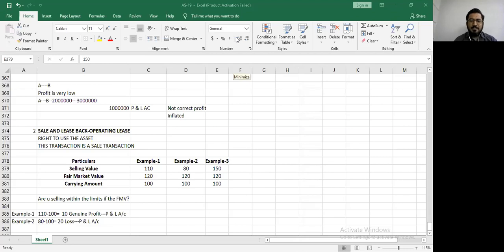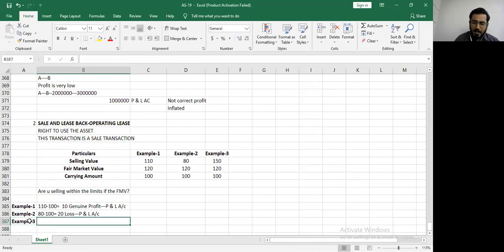Now see what concept the accounting standard board applies, and everyone please pay full attention. If I follow the same method that we have followed till now, I will do 150 minus 100. 50 will straight away go to the profit and loss account, which means I am allowing the higher amount, the sale value, to be recognized. But the accounting standard board does not allow this.